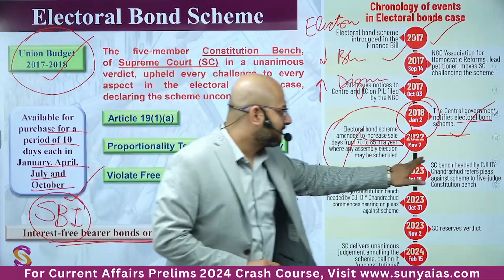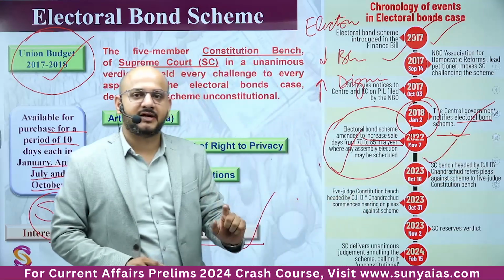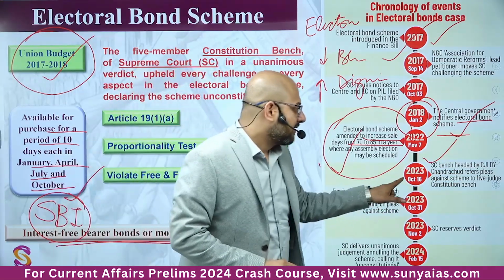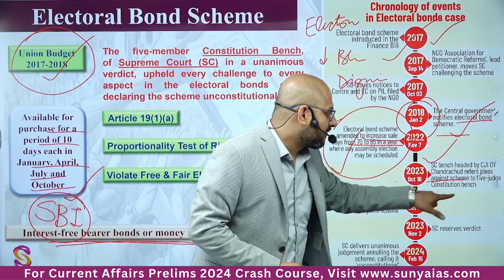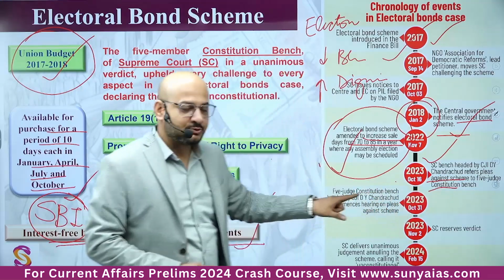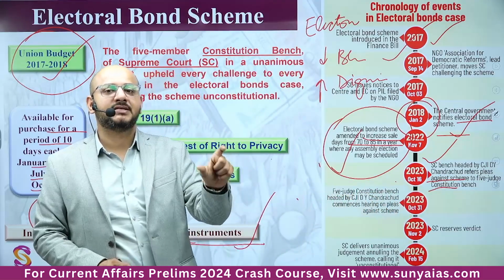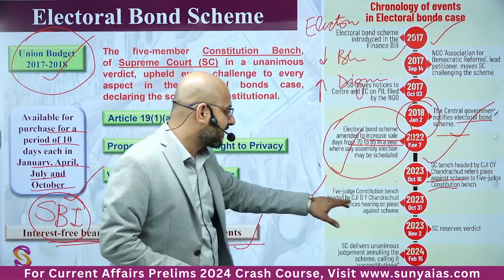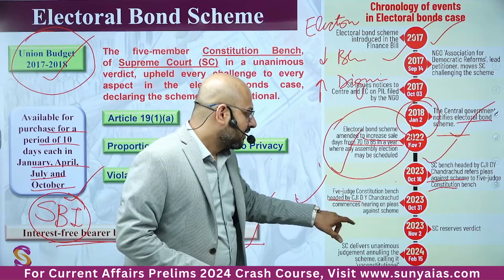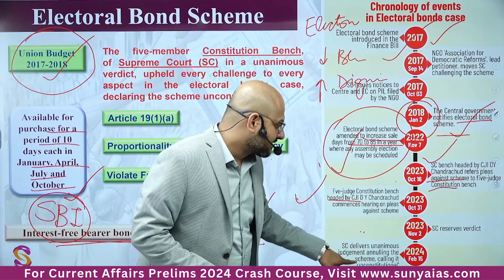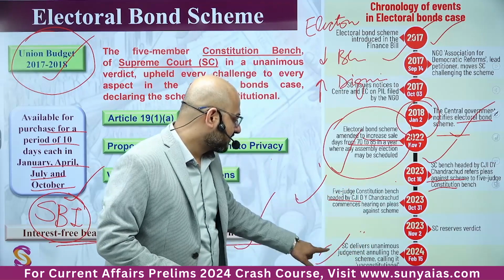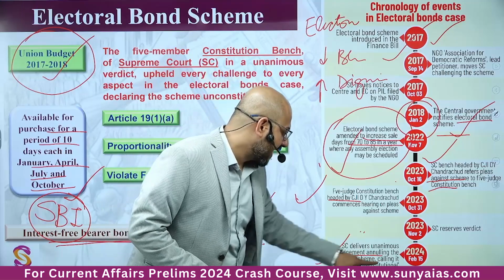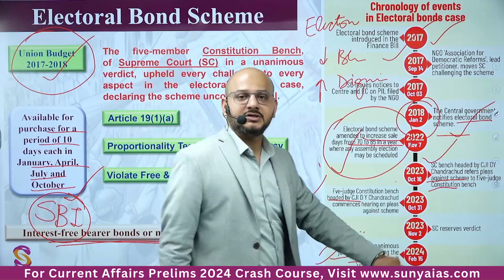Okay, Supreme Court bench headed by the Chief Justice of India, D.Y. Chandrachud, refers pleas against scheme to a 5 judge bench. कॉन्स्टिट्यूशनल बेंच, याद रखना कॉन्स्टिट्यूशनल बेंच की जजमेंट्स बहुत इंपॉर्टेंट होती हैं. 5 judge constitutional bench headed by D.Y. Chandrachud starts the hearing and reserves the verdict, and it delivers unanimous judgment annulling the scheme, calling it unconstitutional.